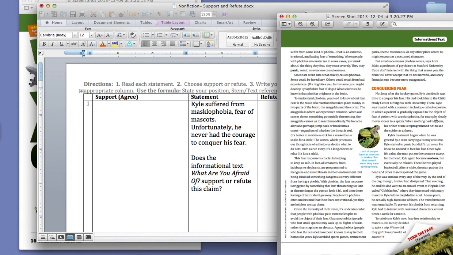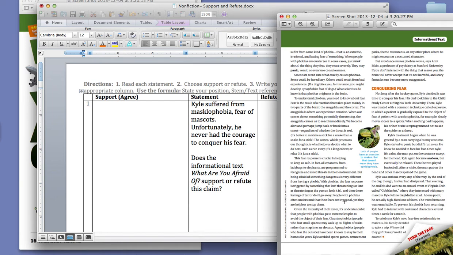And as you read through, it talks about how Kyle used the treatment called exposure to conquer his fear. He went to games, he slowly saw mascots, and at the end here it says, to celebrate Kyle's new fear-free relationship to mascots, his family decided to take a trip to Disney World.